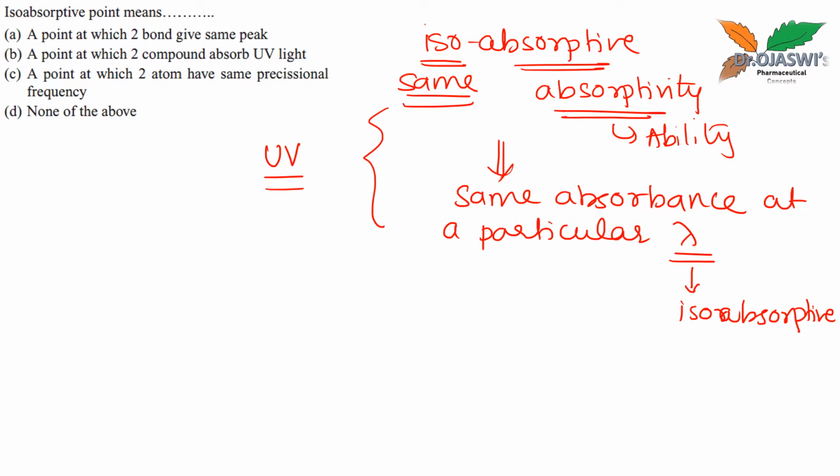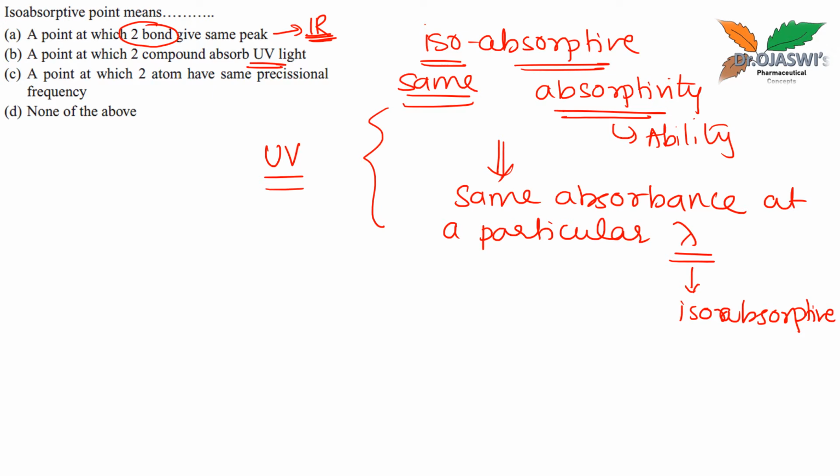The first option, which talks about two bonds, is more related to IR, where the bond may have vibrational frequency, rotational frequency, everything we learn with respect to bonds in IR spectroscopy. This point is related to UV, but the second option says a point at which two compounds absorb UV light.